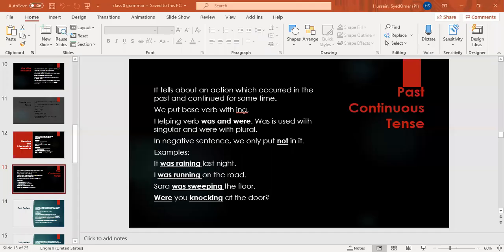Now I'm just going to revise a little bit. Please be very careful, and I'll just try to finish all the tenses today, and if we have time we will do the exercises. Otherwise exercises will be done next week.